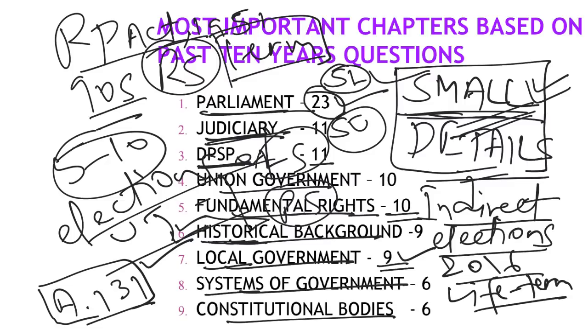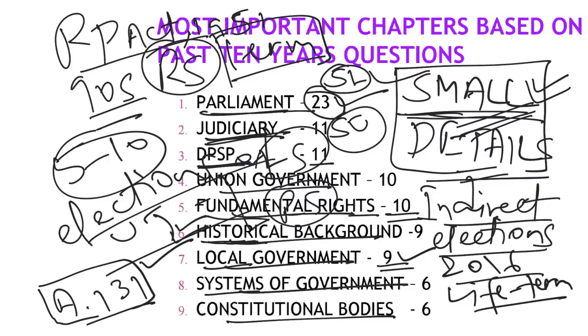And again, systems of government, another important chapter. It includes 2 important chapters, that is parliamentary system and federal system. Again the basic ones: what are the features of federal system, or what are the challenges of federal system, or they might ask a question as to what you mean by cooperative federalism or competitive federalism, or let's say what you mean by symmetric federalism or asymmetric federalism. Even in parliamentary system, they might ask a question about Article 75, the principle of collective responsibility or the principle of individual responsibility. What are the features of it? What is the difference between the Indian parliamentary system and the British parliamentary system?